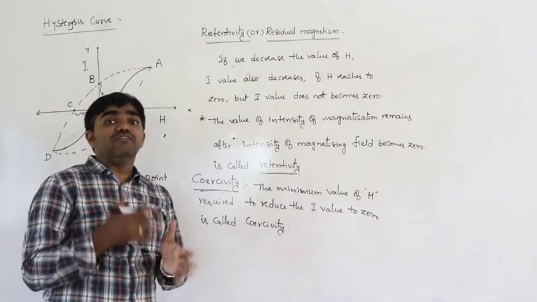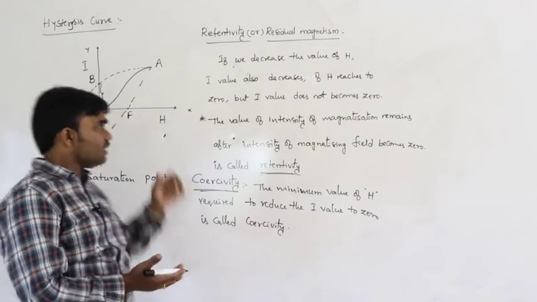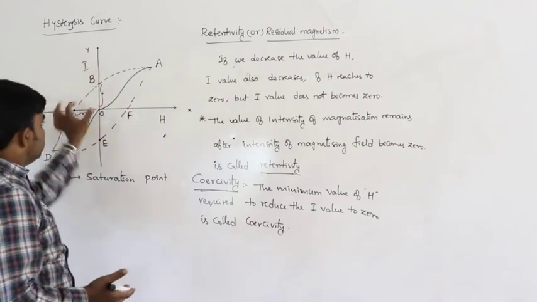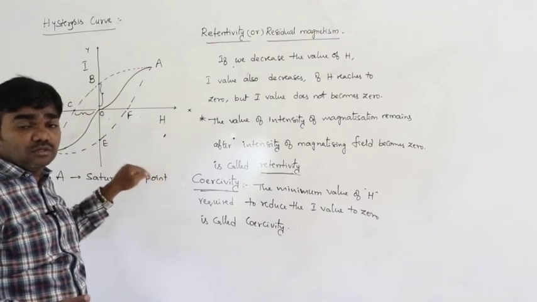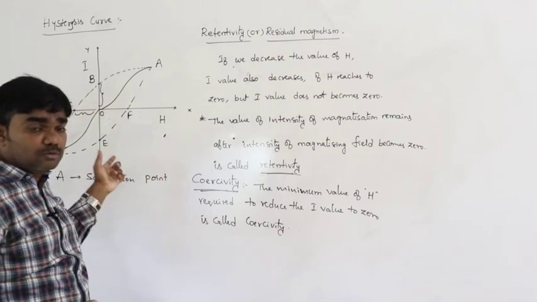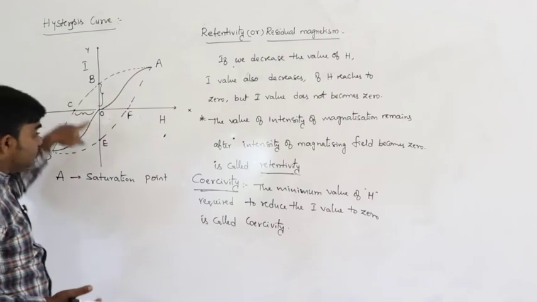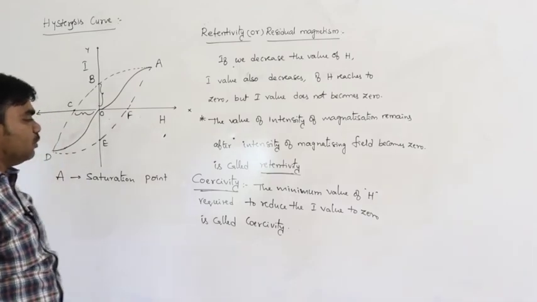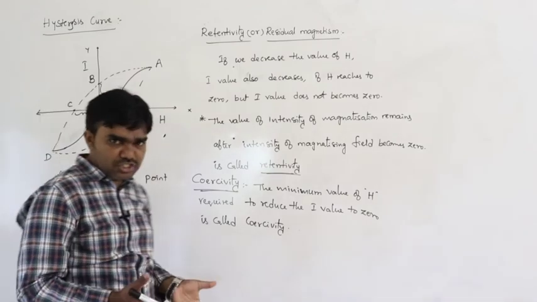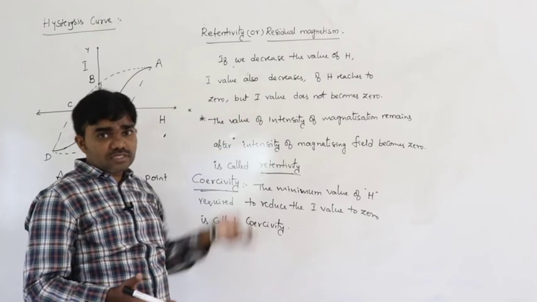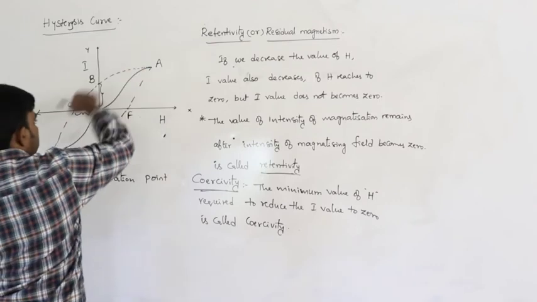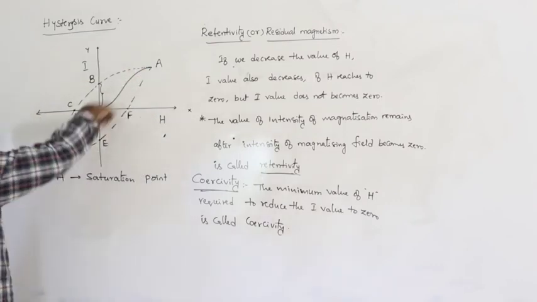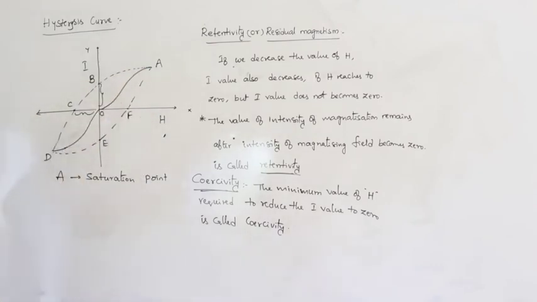Retentivity means the remaining value of I. Coercivity means the minimum value of H required in the opposite direction to reduce the I to 0. Coercivity means H, retentivity means I. So that is the situation. And this is the closed loop. If you join all this, this is called the hysteresis curve.